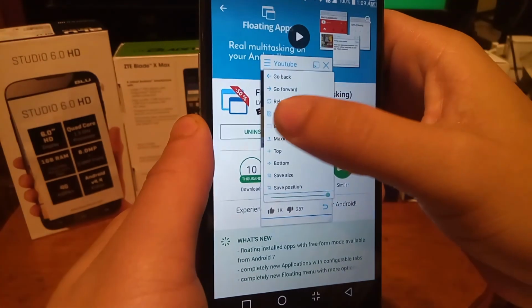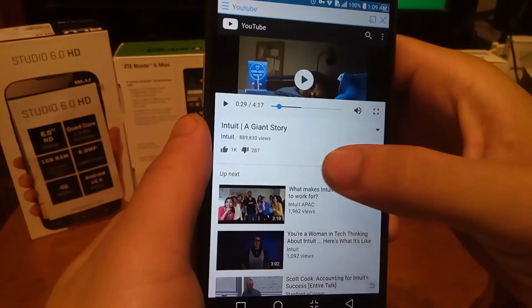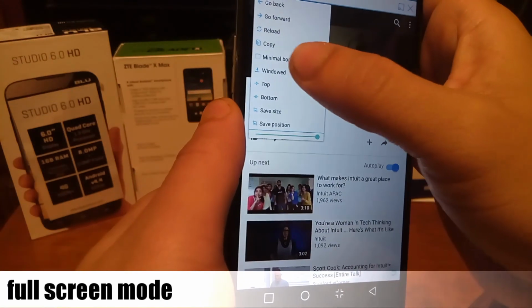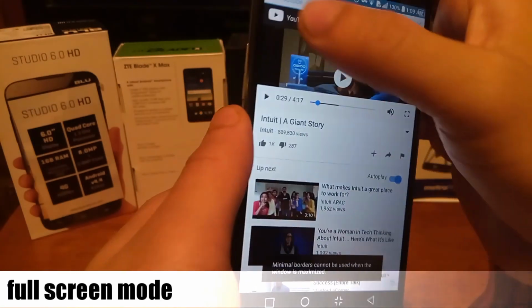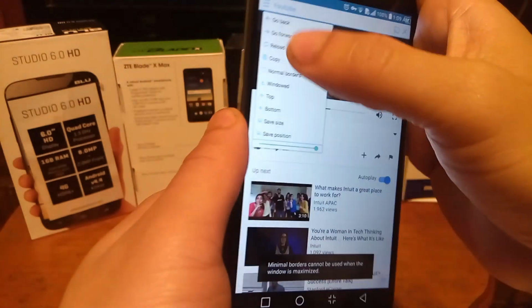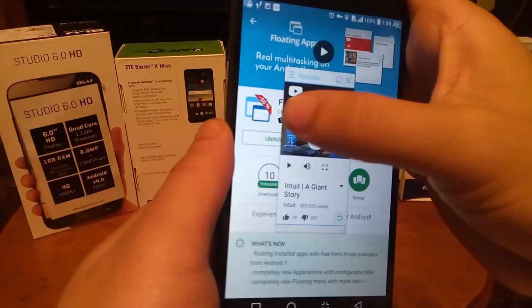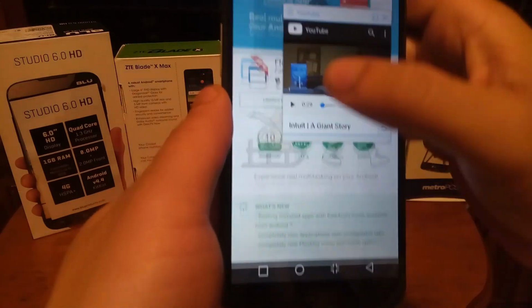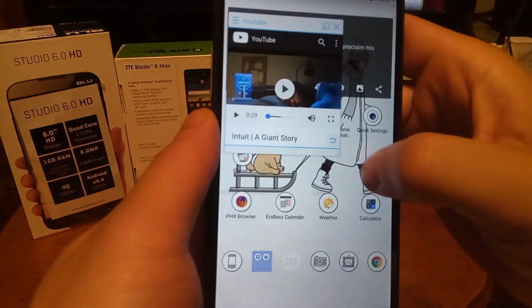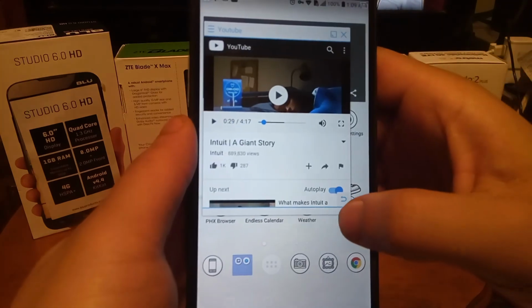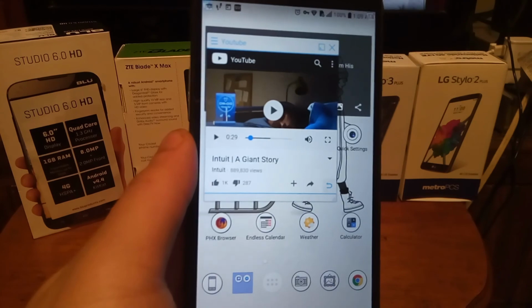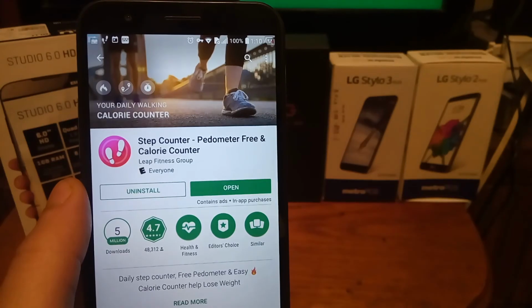And then one of the things you could do is maximize the screen. So when you're ready to minimize the screen again, you can go to minimal borders one more time, and windowed, and it lets you customize the feature again. So this is number 1 of 10 apps that I can't live without. Let's check out number 2.